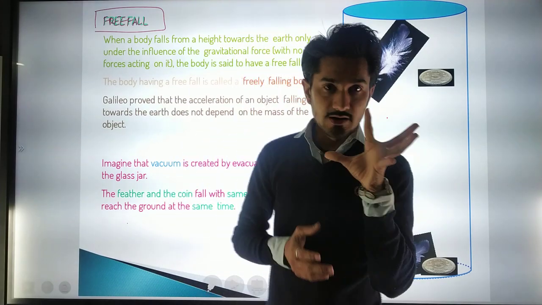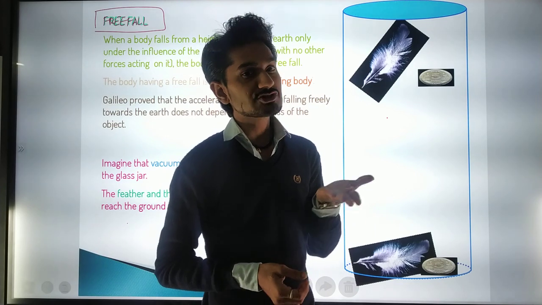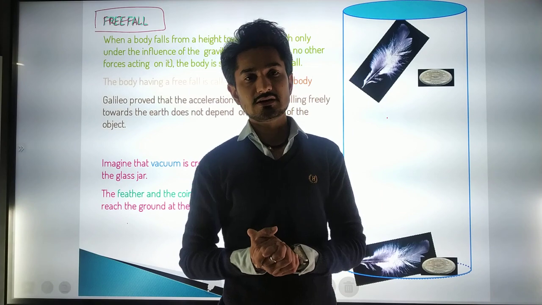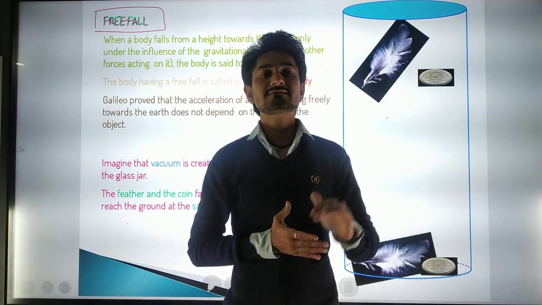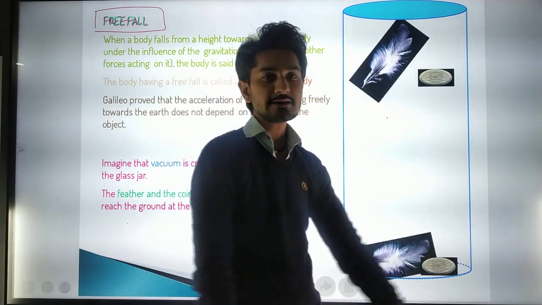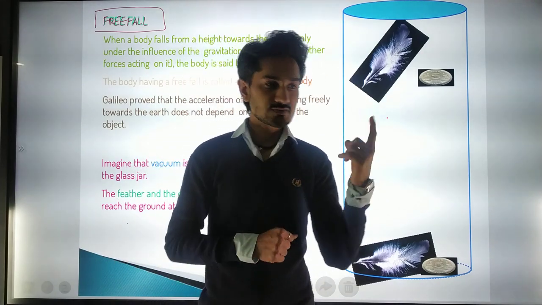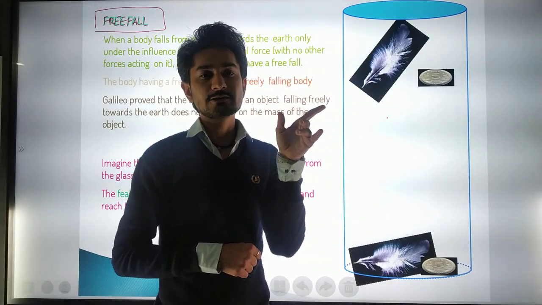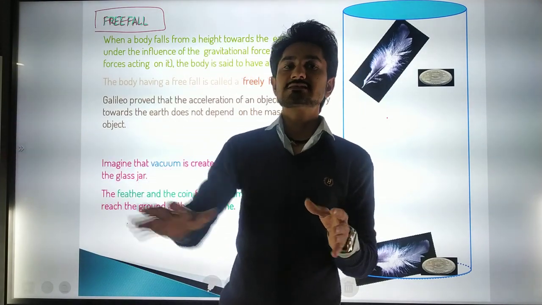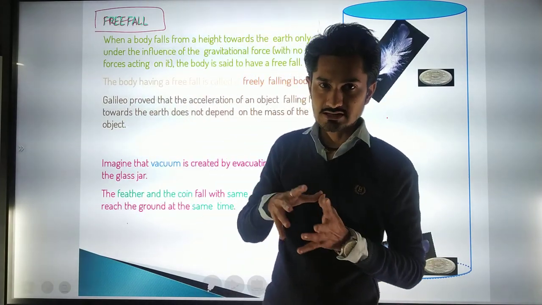Okay, so if the mass is much higher, it will experience a much greater gravitational force, and if the mass is less, then it will experience a smaller gravitational force, according to Newton's second law of motion. Because force depends directly on the mass and the acceleration. Now, we have just let it go. We haven't applied any kind of force towards this thing.